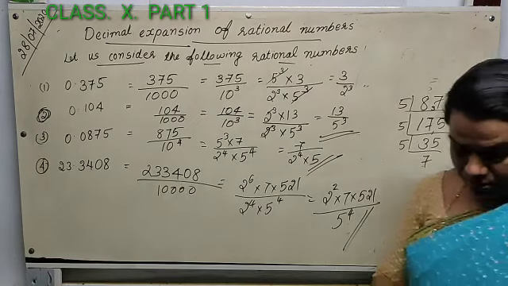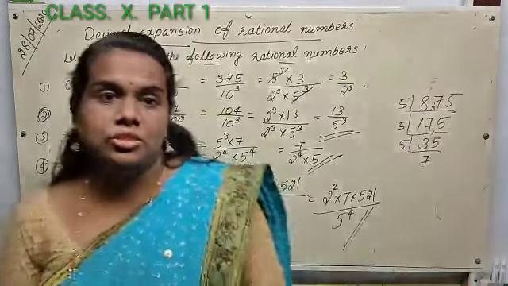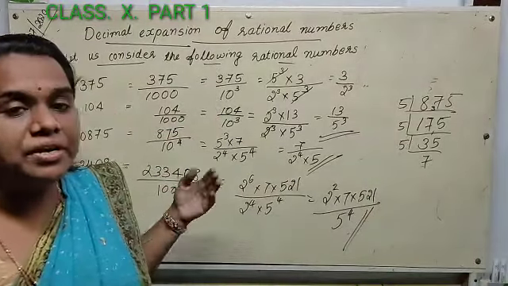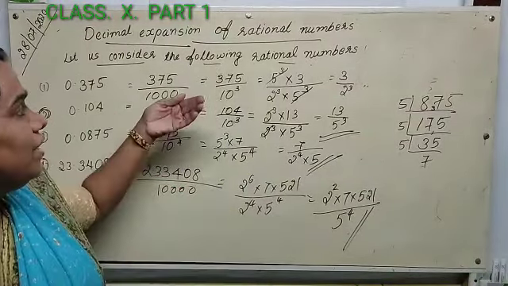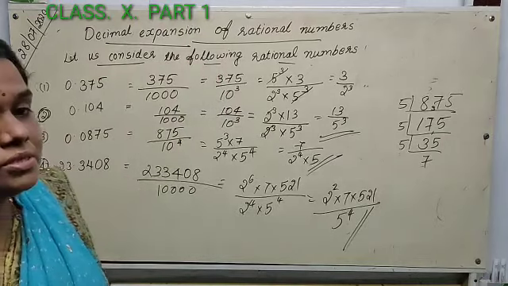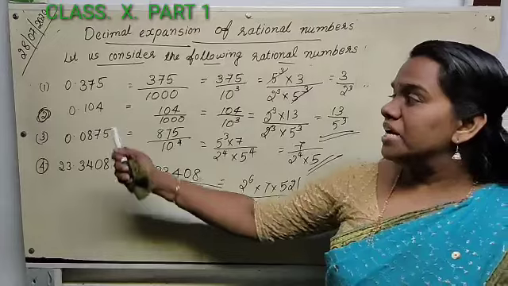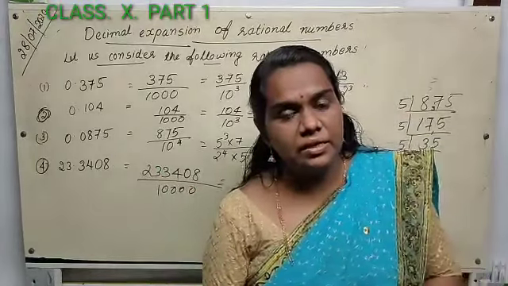Okay. I have done this many questions. So you may have a doubt why ma'am is doing all these questions. I wanted to tell you a theorem. All these numbers are rational numbers whose decimal expansion is terminating.